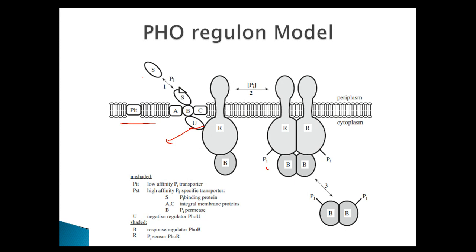This phosphate group is then transferred to the B protein. The B protein gets activated, and this B protein, which is a response regulator protein, now moves towards the target site. And at the target site, it binds to the PHO regulon and activates the transcription of those 38 genes.